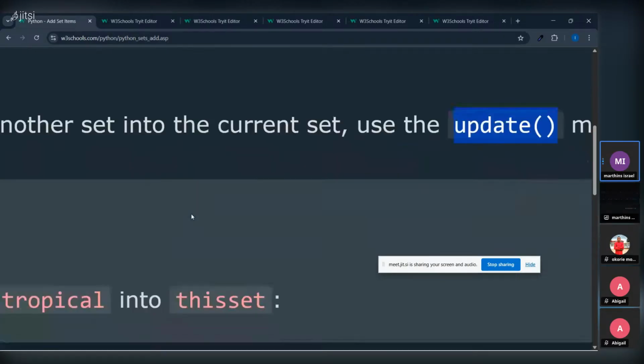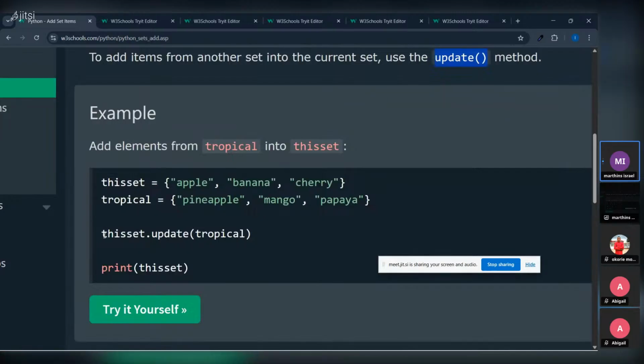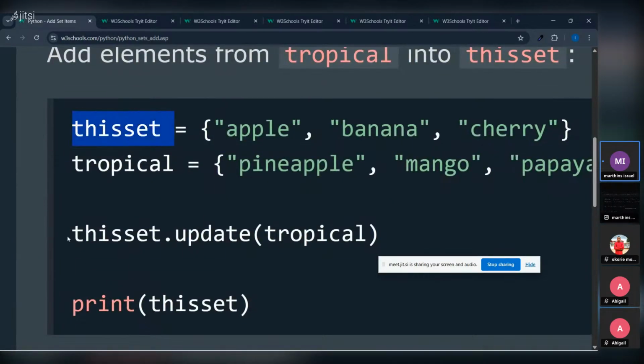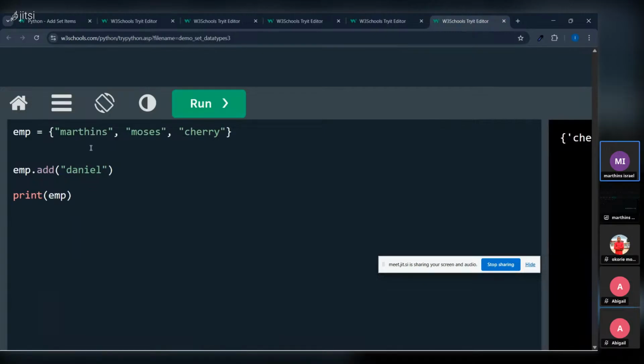So now to access it, we start with the first set, this set, dot what? The same way, dot update. Update what? What are you updating? The second set. You don't need to put it in a string. So let's work with it here. Remember when we stopped here?